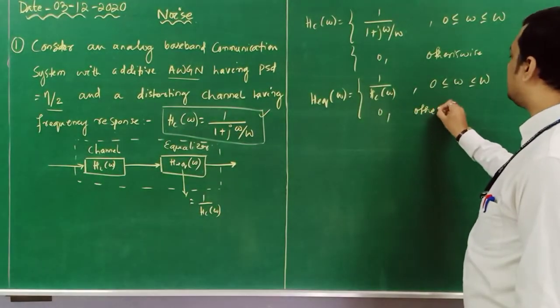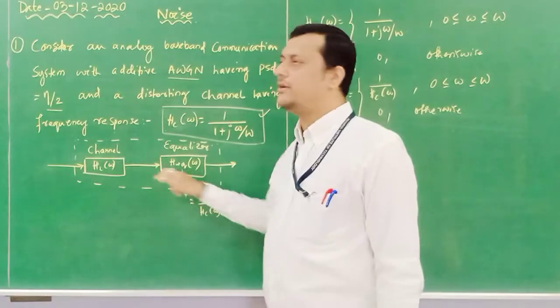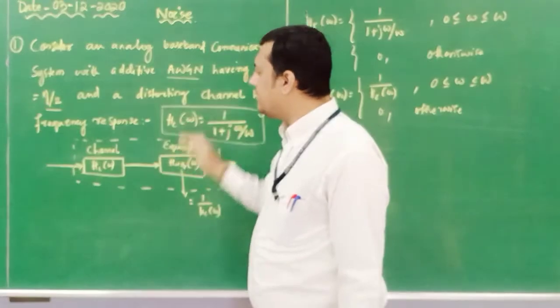So these are the two conditions through which we are synchronizing the response of the channel with respect to the equalizer. The question will be given up to this much.